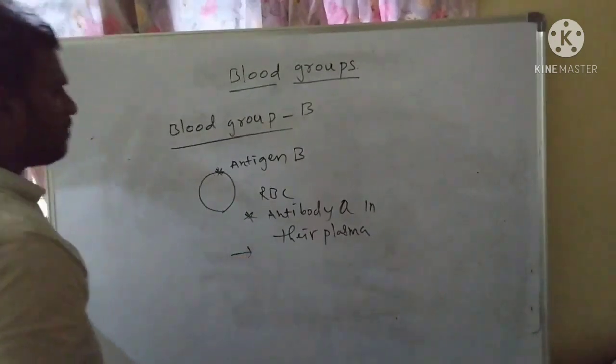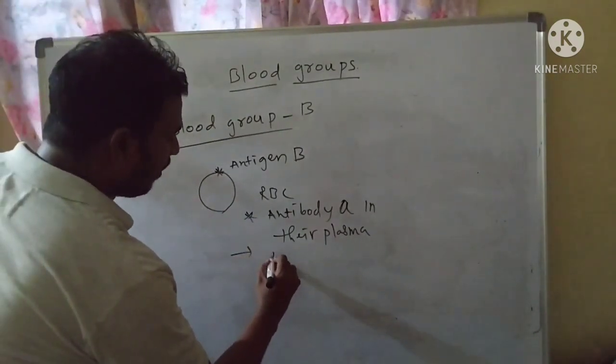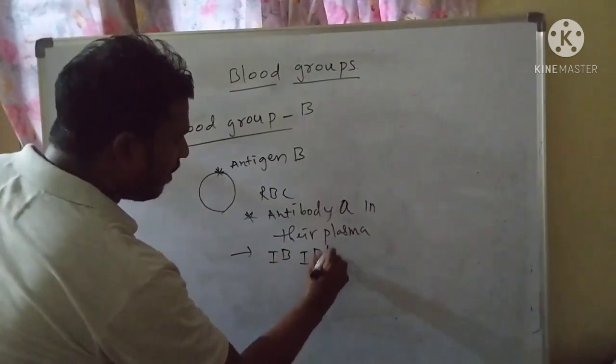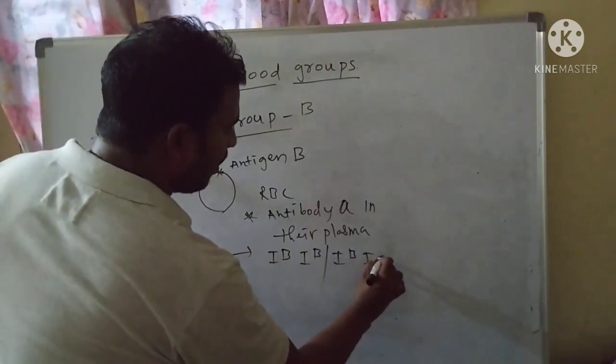Then what is the genetic makeup of blood group B? It is made up of IB, IB or IB, IO.